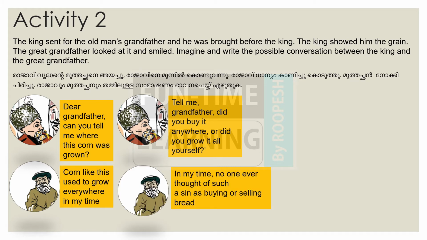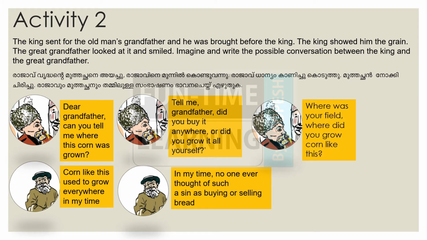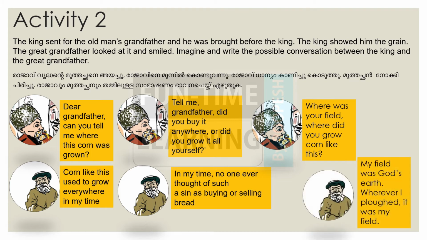Here is the response. In my time, no one ever thought of such a sin as buying or selling bread. ഒരു പാപമായിരുന്നു ബ്രെഡ്, ധാന്യം വിൽക്കുകയോ വാങ്ങുകയോ ചെയ്യുന്നത് എന്നുള്ളത്. Where was your field? Where did you grow corn like this? എവിടെയായിരുന്നു നിങ്ങളുടെ പാടം? എവിടെയാണിത് വളർത്തിയത്? My field was God's earth. Wherever I plowed, it was my field. Here, the word P-L-O-U-G-H-E-D is pronounced plowed. P-L-O-U-G-H, plow, then E-D, plowed. That is how you pronounce it.